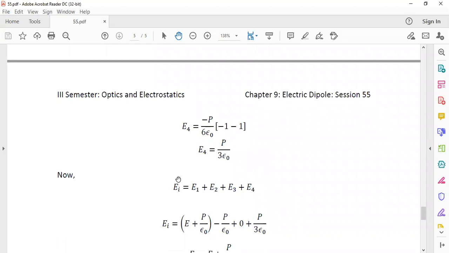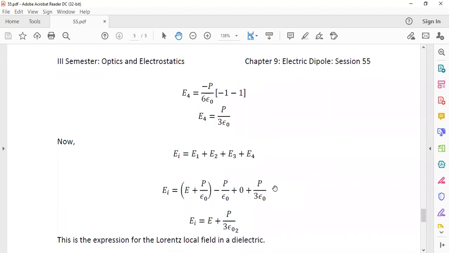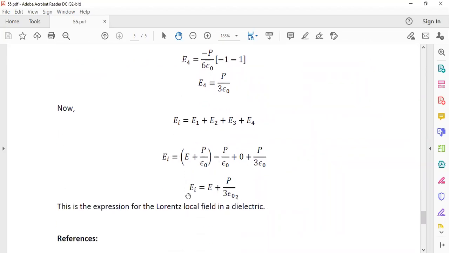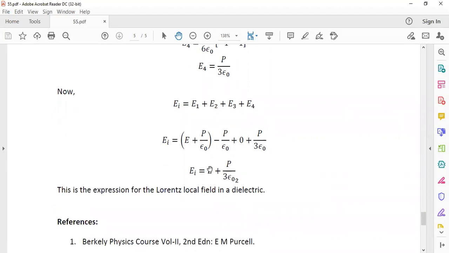So the total field experienced by a dipole at C, that is the internal field experienced by an individual dipole, that is EI, the internal field, is equal to the sum of 4 fields. Summing the 4 fields we have obtained earlier, the internal field EI is equal to E plus P by 3 epsilon naught. This is the expression for the local field or the Lorentz field.